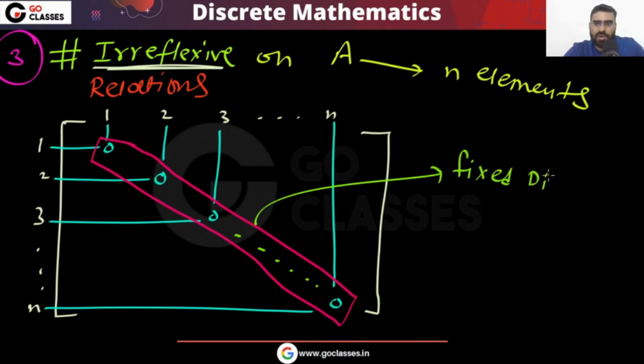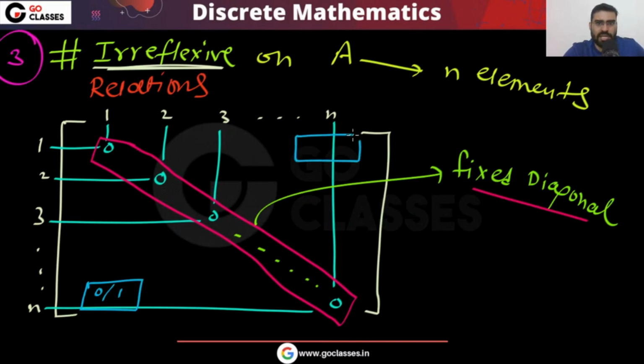This is the fixed diagonal. This diagonal must be all zeros because irreflexive means there is no element which is related to itself. So this is your fixed diagonal. The remaining cells have two choices. Whatever remaining cell you take, that cell will have two choices.